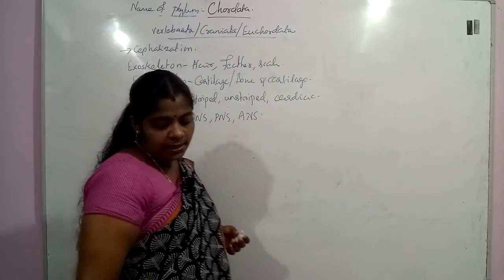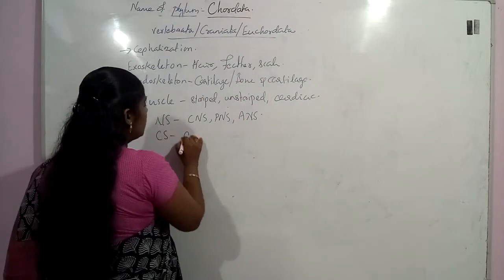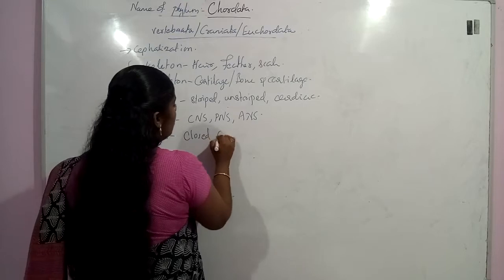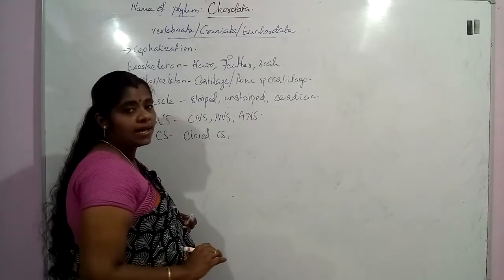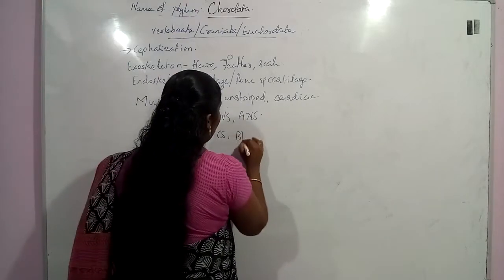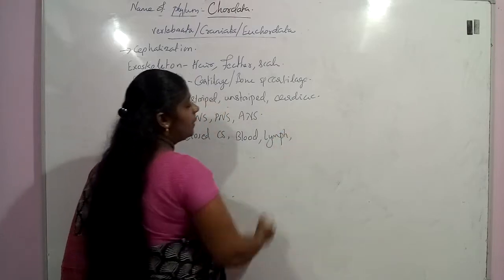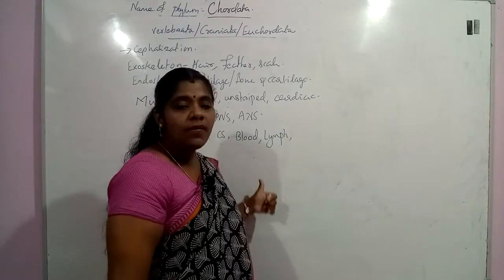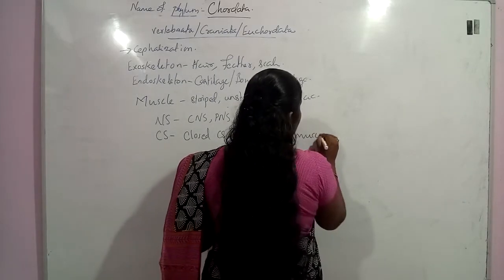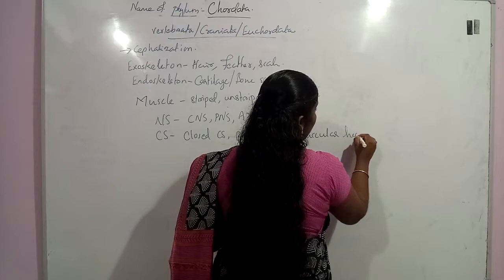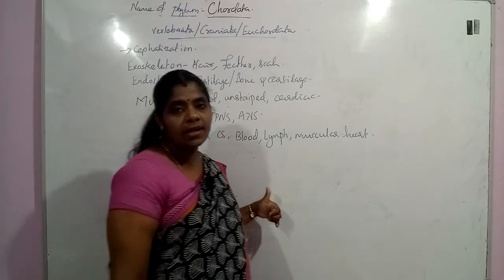system. And we can see the next characteristic feature, that is the circulatory system. It has a closed circulatory system. The body fluids present are blood and lymph, and they have a blood vascular system, with separate vessels for blood and lymph. And these organisms have a muscular heart. This muscular heart may be 2-chambered, 3-chambered, or 4-chambered.